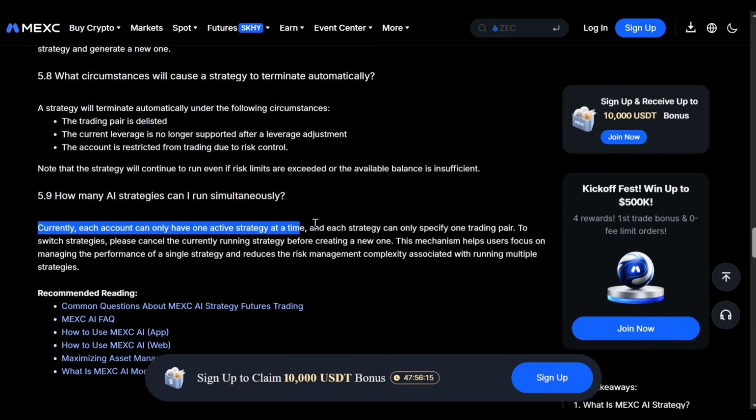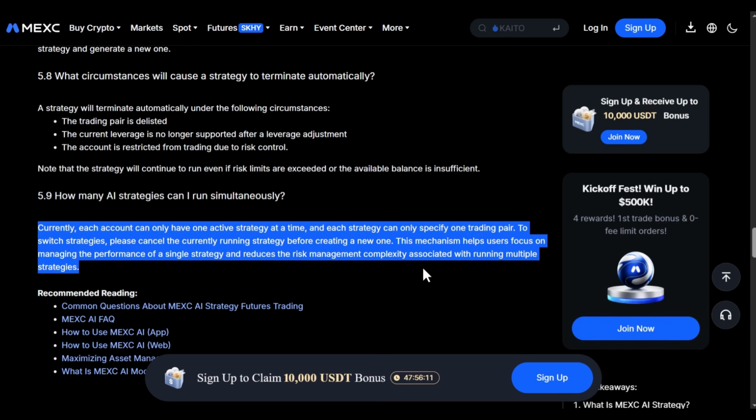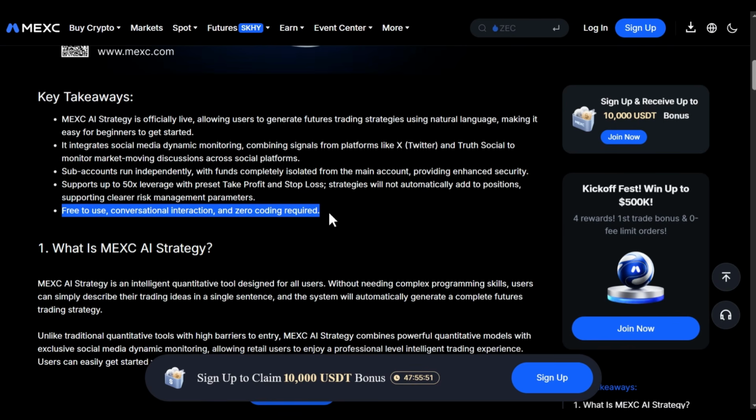You can only run one strategy at a time right now. So if you want to switch strategies, you'll need to cancel the current one first and then create a new one. And the whole thing is completely free. No subscription, no coding, no complicated setup. Just describe what you want and let the AI do the work.